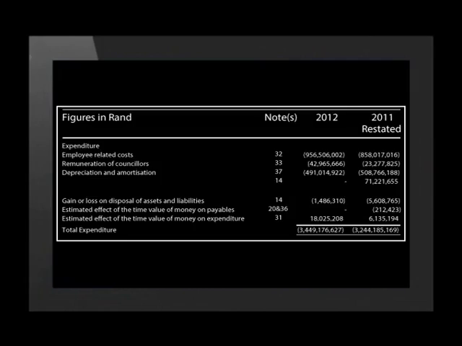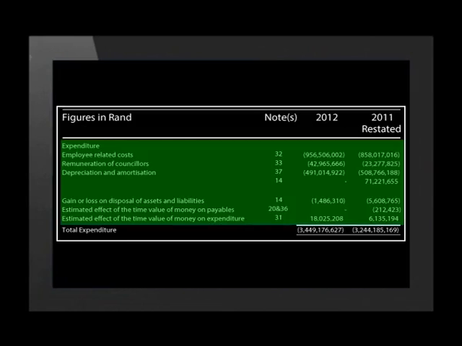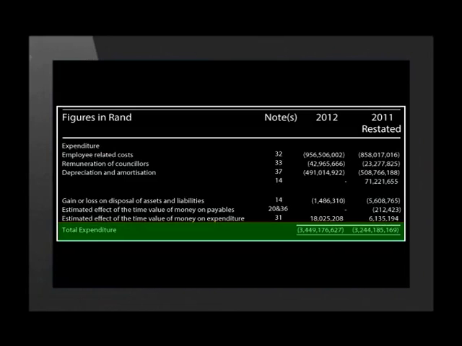Now let's take a look at the expenditure of the municipality. In this financial statement, the expenditure for an accounting period of 1 year is shown. It includes employee salaries, councillor salaries, depreciation, repairs and maintenance, and more. The total is 3,449,176,627 rand. Expenditures are deductions. To show this on the statement, the values are all written between brackets.